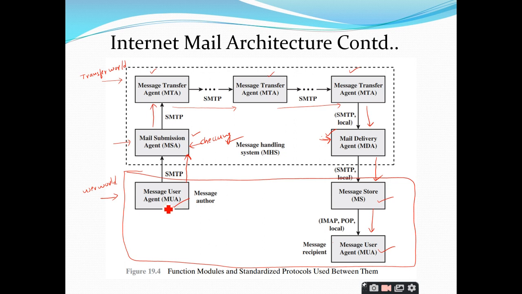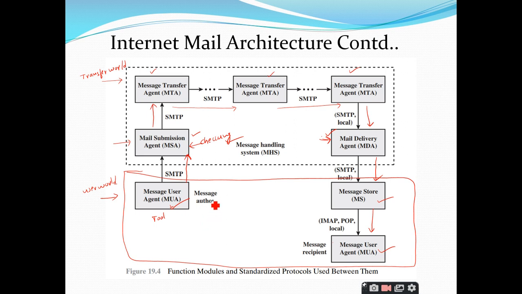So this message user agent is nothing but a tool which is used by the user. For example, if I want to send an email to my friend, I will open my Gmail account, mail.google.com. You will get an interface. That interface is nothing but the mail user agent.